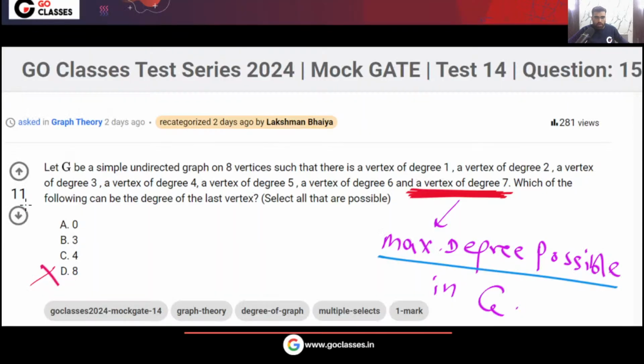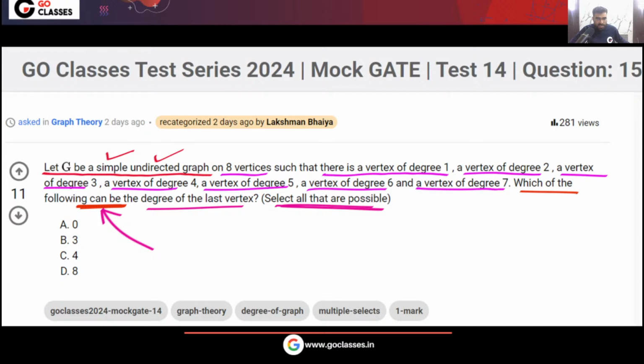Okay, so because no isolated vertex is possible, option A is gone. Now only two options are remaining, that is 3 and 4. You already know, when you see an odd degree vertex, what will come to your mind?